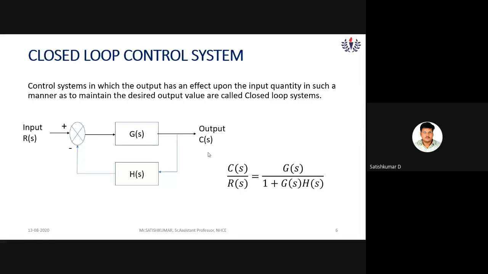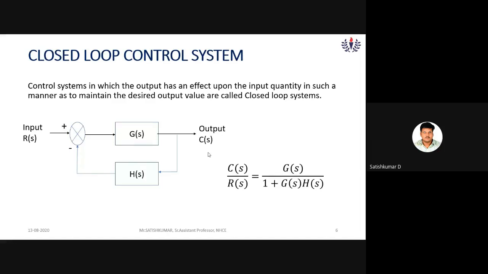If you look at it, H of S is the feedback block transfer function. See the arrow direction, which is opposite to the forward direction. This H of S is the feedback block, which gives a negative feedback signal. And you can see the circle with a cross, which is named the summing point.